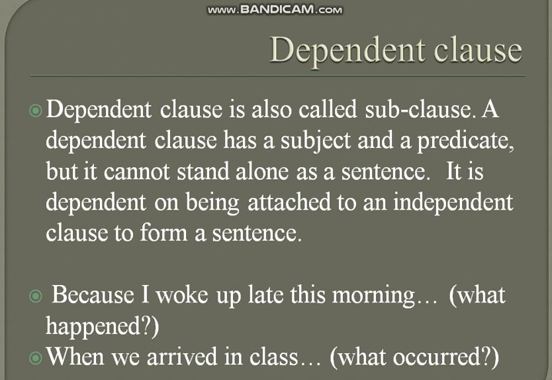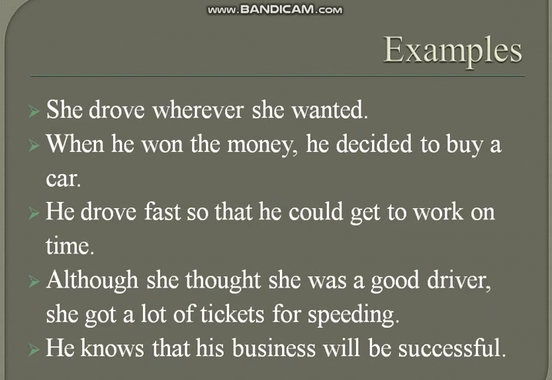When we arrived in class, so what? If you told someone that when we arrived in class, they would ask what occurred then. So its meaning is not clear. It would need some other words or some independent clause to complete its meaning. So such type of clauses are called dependent clauses. As its name shows, it would always depend on someone else. It would always depend on the main or the independent clause to complete its meaning.